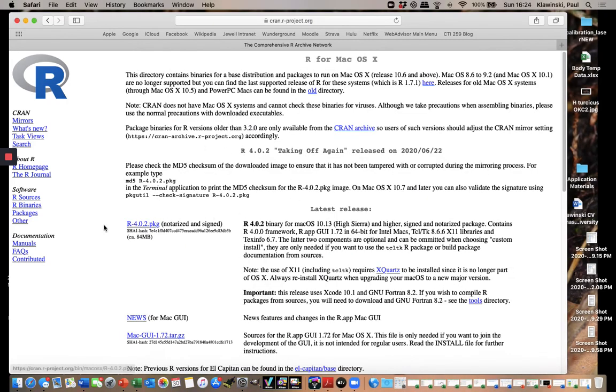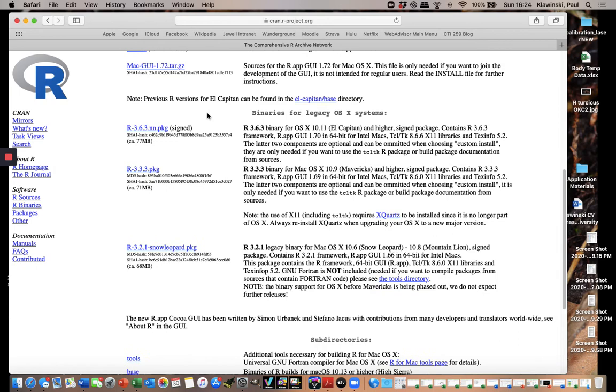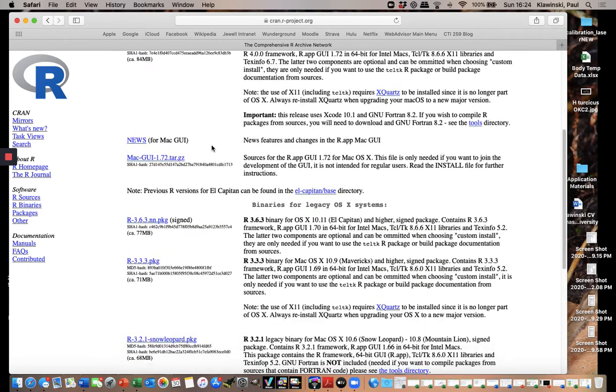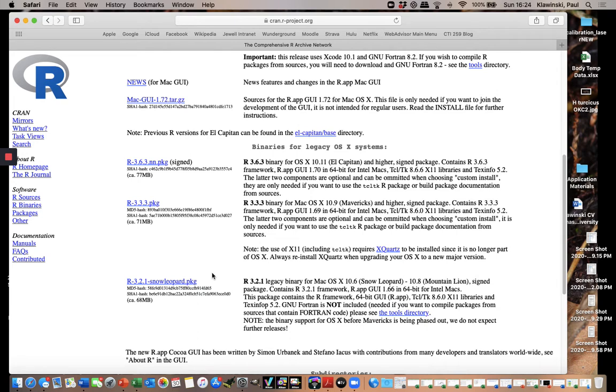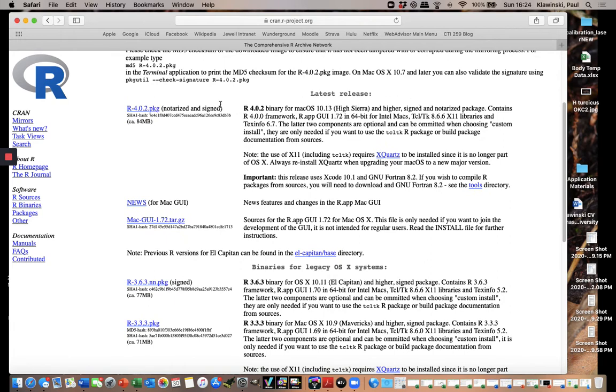When you click on that, it's going to give you the releases, the versions of R, in order from newest to oldest. You could scroll down and get older versions of R, and you might want to do that, for example, if you don't have an updated version of your operating system. So, for example, if you have Snow Leopard on your computer rather than whatever the latest version is, which I think is High Sierra. If you have a new, updated computer, then get the R package that is suitable for your operating system.